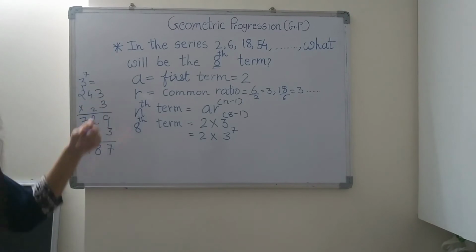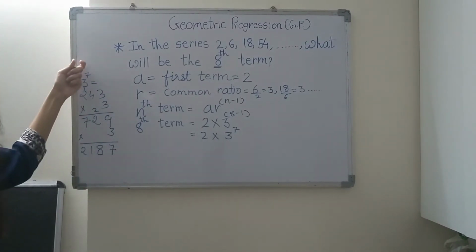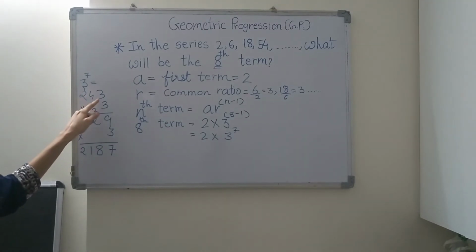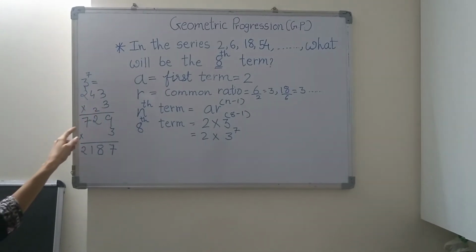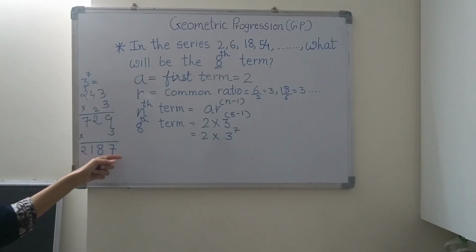Because 243 is 3 raised to 5, and we have to find out 3 raised to 7. That means 243 multiplied by 3, and whatever answer comes will again be multiplied by 3. So the answer will be 2187.